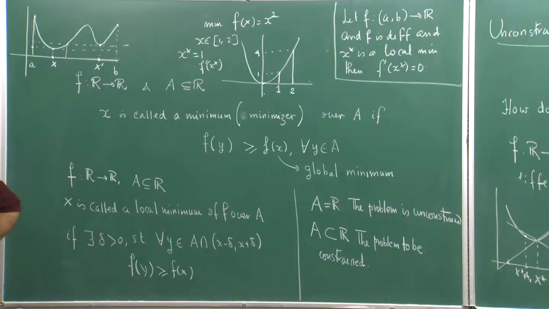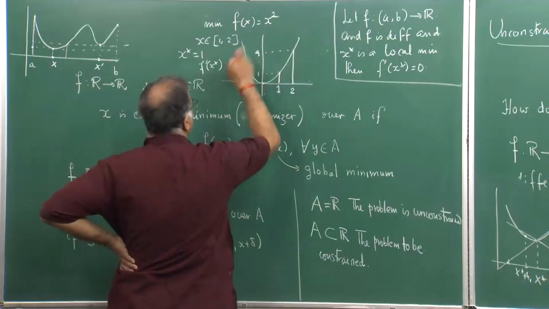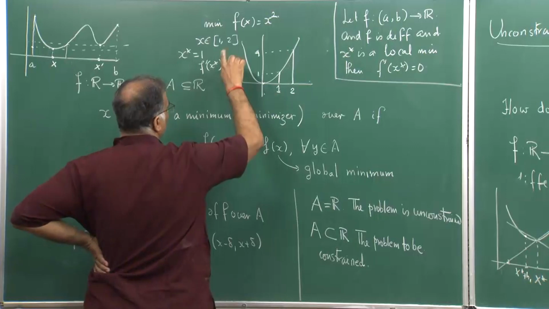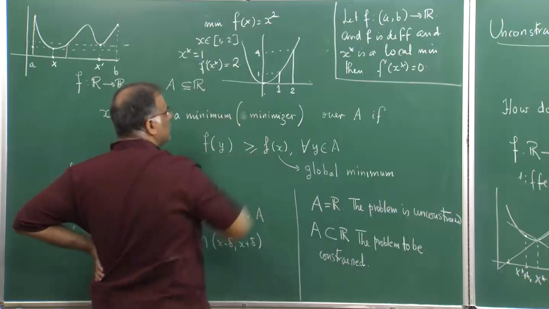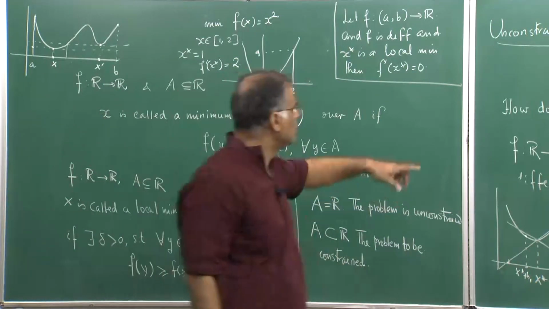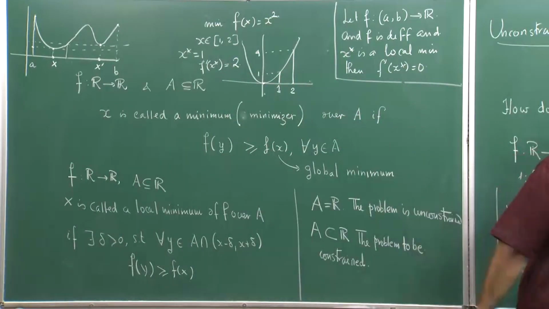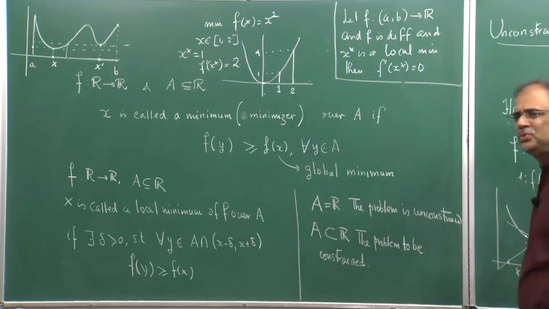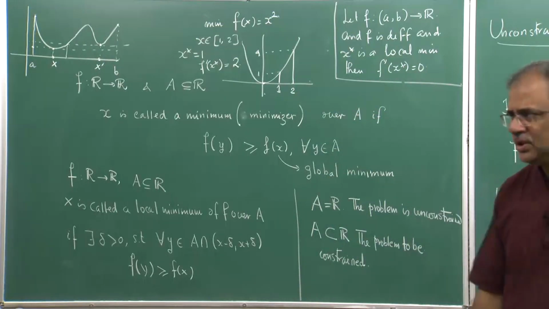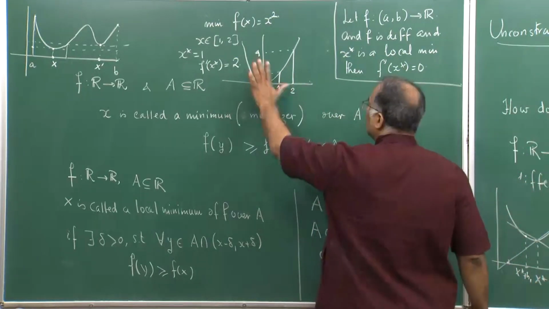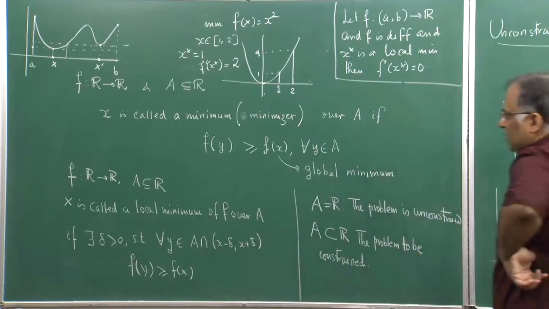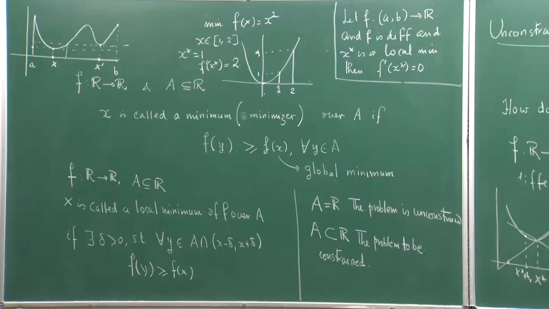F dash x star is 2x, and if you put x star equal to 1, f dash of x star is 2, and it is not equal to 0. So whatever holds for the whole real line and the open interval does not hold true when you are in the setting of a closed interval. And in that case you have to think about something else. We will come into that later because we have a separate section on optimization where we will think about this.